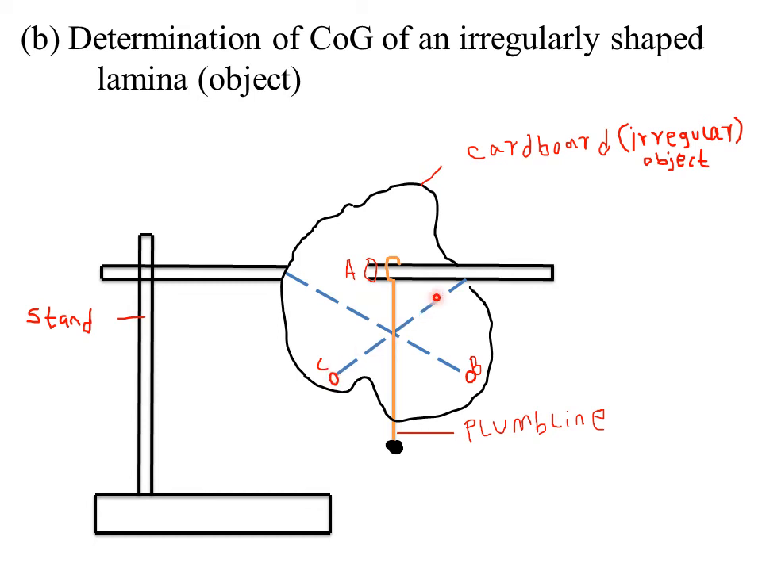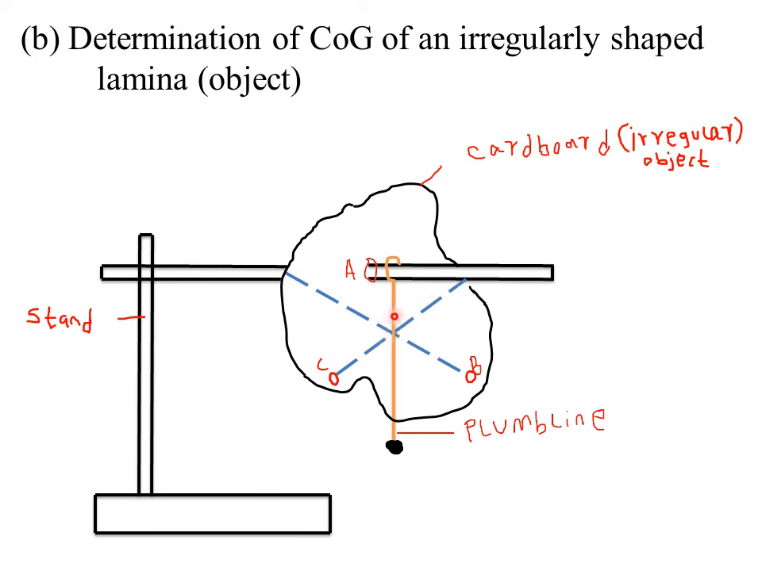Then after that, you repeat the experiment, of course, using the other holes, that is hole B and C. The lines of intersection of the points is what will represent the position of center of gravity. So you suspend the object through hole A, then you allow the plumb line to settle. You trace the path of the plumb line using a pencil. Then you suspend the object through hole B and also trace the line of the plumb line. Then you suspend it through hole C and also trace the line of the plumb line.